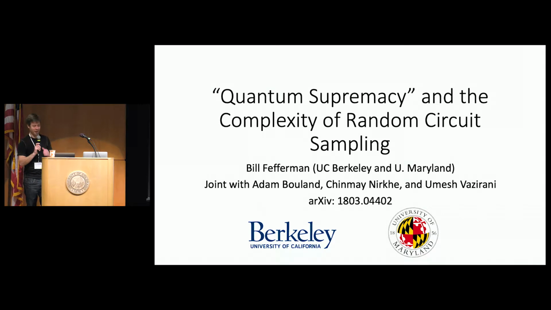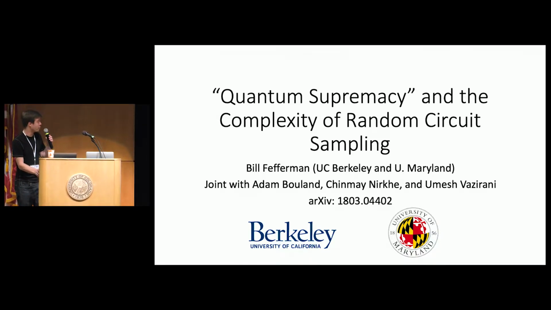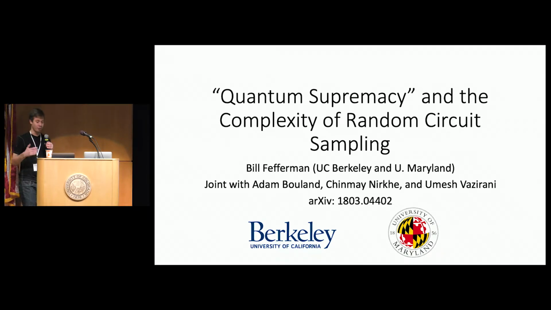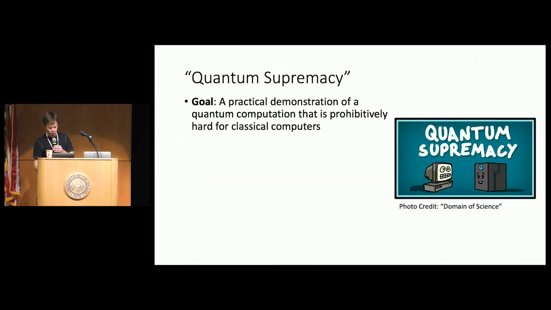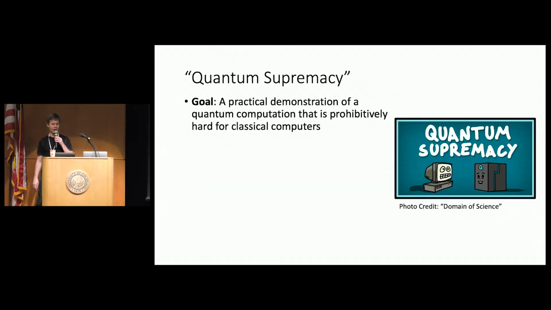Okay, thanks a lot. So yeah, I'm going to talk about quantum supremacy and the complexity of random circuit sampling. I'm Bill Fefferman from UC Berkeley and the University of Maryland, and I'm very fortunate to be here today giving this talk, but clearly the work behind this talk would not have been possible without my collaborators Adam Bouland, Chinmay Nirkhe, and Umesh Vazirani. Okay, so let's start at the beginning.